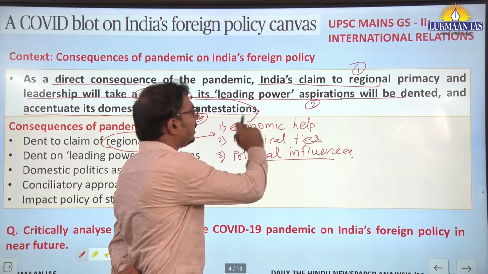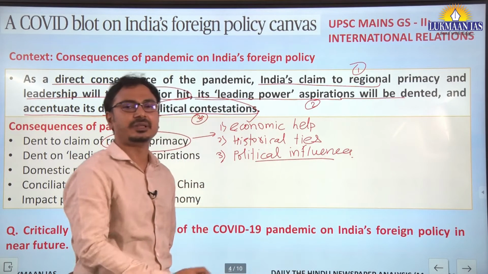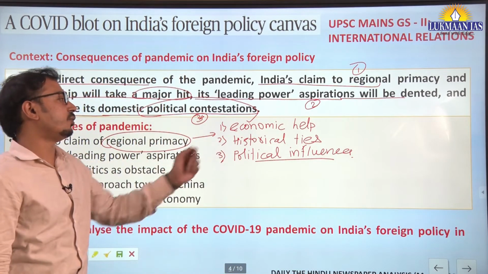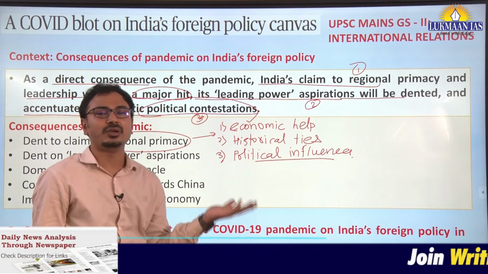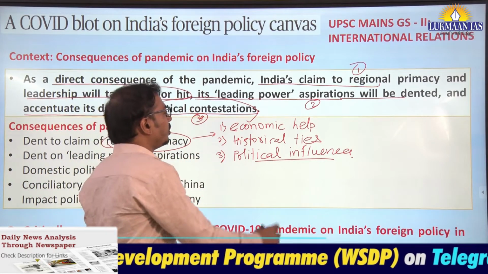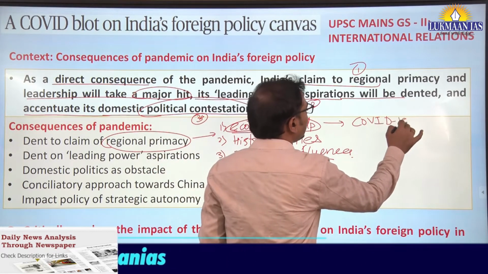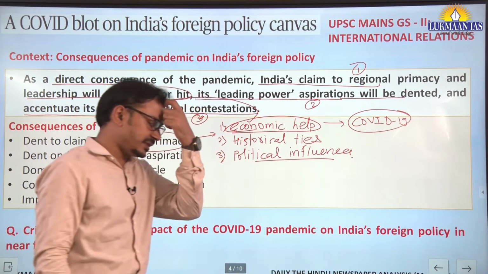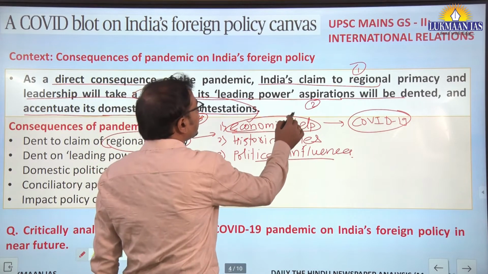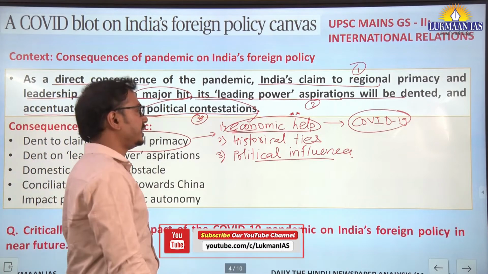Yes, the economic help extended to our neighbors, political influence and historical ties with our neighbors and regional countries. Okay, let us try to understand what is the present situation. Yes, political influences are not working in recent times with our neighborhood. Along with that, on economic help, the country is at present dealing with the COVID-19 situation and all the resources are diverted to deal with this situation that the country is facing. So there is little left for economic help to be extended to our neighboring countries in the region.